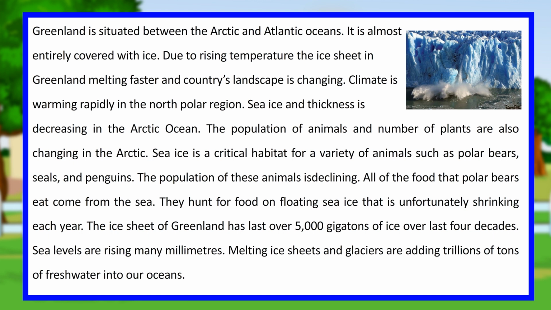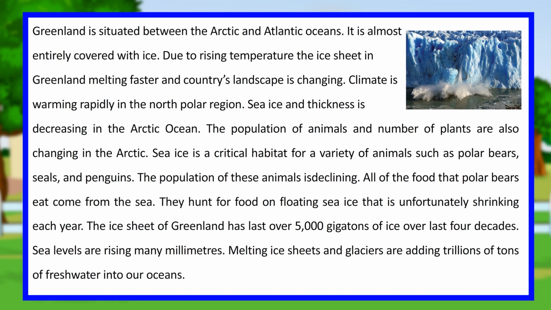Sea ice is a critical habitat for a variety of animals such as polar bears, seals, and penguins. The population of these animals is declining. All of the food that polar bears eat comes from the sea. They hunt for food on floating sea ice that is unfortunately shrinking each year.